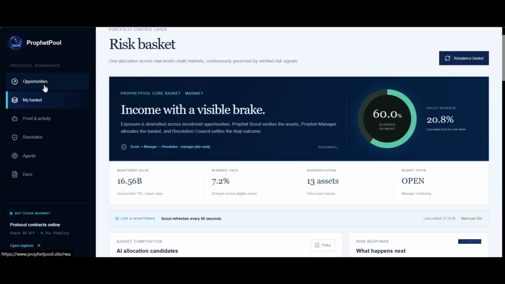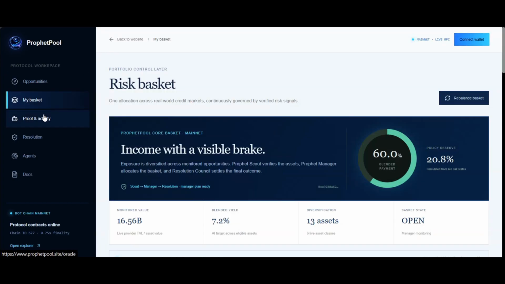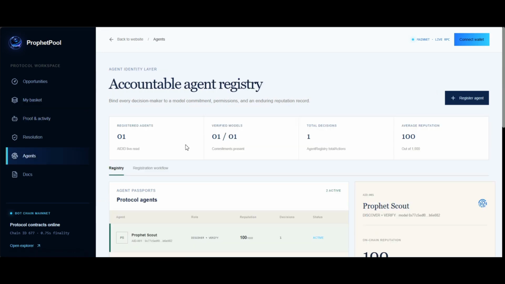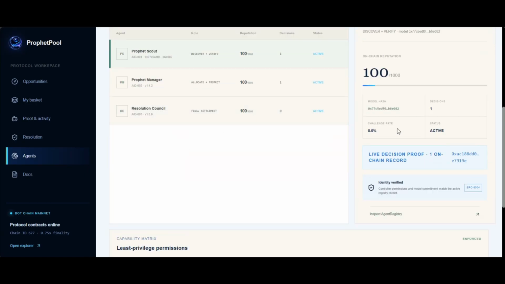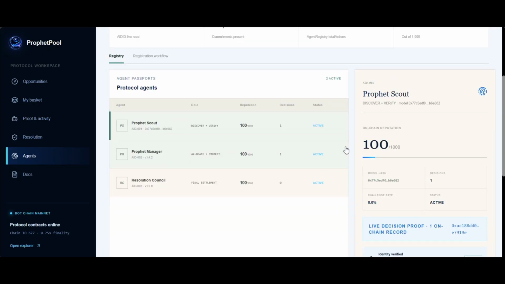So now this is the AI-DID agent and AI allocation. ProphetPool is operated by AIDID-identified agents. The scout agent collects evidence, the manager agent creates a risk-adjusted allocation, and the resolution agent verifies repayment or defaults.